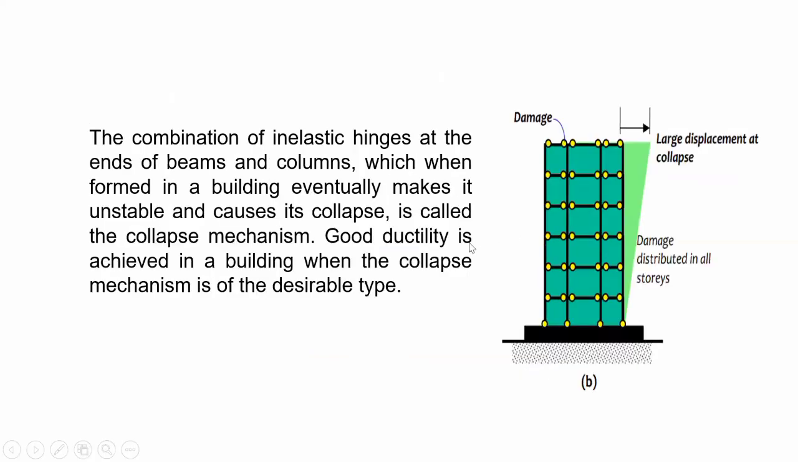So next, the combination of inelastic hinges at the ends of beams and columns, which when formed in a building eventually makes it unstable and causes its collapse, is called the collapse mechanism. Good ductility is achieved in a building when the collapse mechanism is of desirable type.